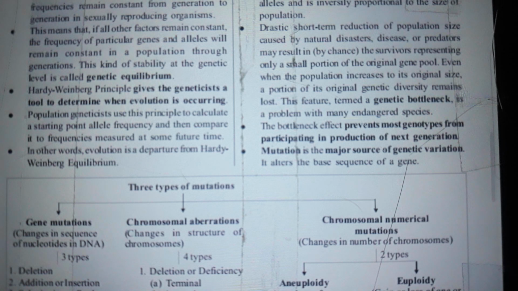Genetic drift always influences frequencies of alleles and is inversely proportional to the size of the population. Drastic short-term reduction of population size caused by natural disasters, disease, or predators may result in, by chance, survivors representing only a small portion of the original gene pool. Even when the population increases to its original size, a portion of its original genetic diversity remains lost. This feature, termed a genetic bottleneck, is a problem with many endangered species. The bottleneck effect prevents most genotypes from participating in production of the next generation. Mutation is the major source of genetic variation to alter the basic sequence of a gene.